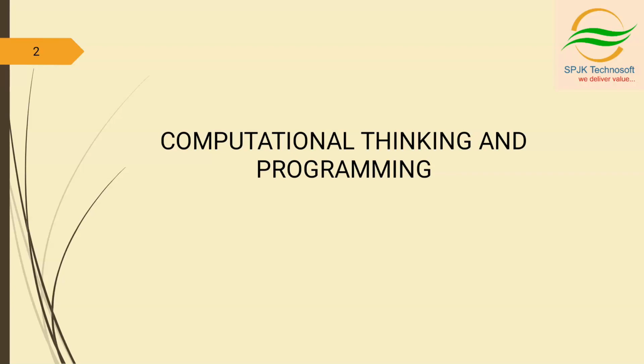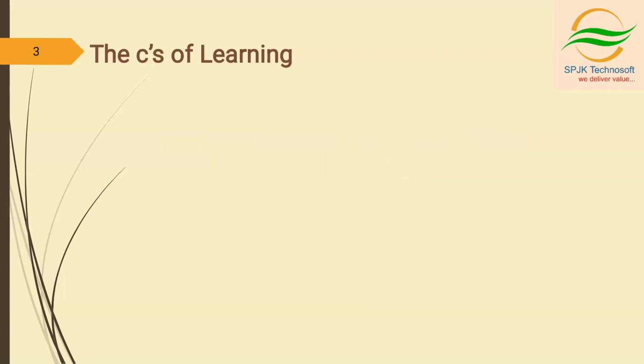Today we are going to learn about computational thinking and programming. You may wonder what these words are: computation, thinking, programming, and why they are all related. When we have any sort of problem in any situation, whether it's a real world problem or a computer problem, if it is an easy problem, we will get the solution very quickly. But what if it is a complex problem? A complex problem is one that at first glance we don't know how to solve easily. Computational thinking actually helps to solve complex problems easily, and we will see how it is done.